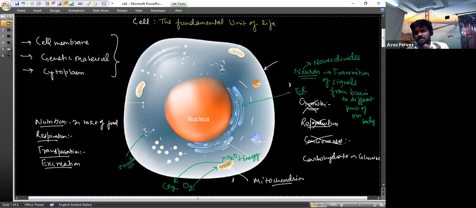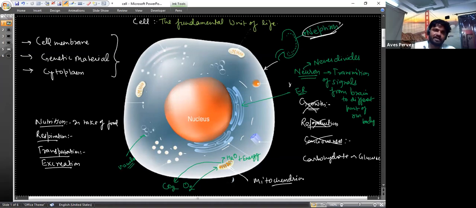If we say that excretion is done by the kidney, that for the removal of waste product the kidney is responsible, but there are specialized cells present in the kidney, called the nephron, and they are responsible for the excretion, for the removal of waste product.